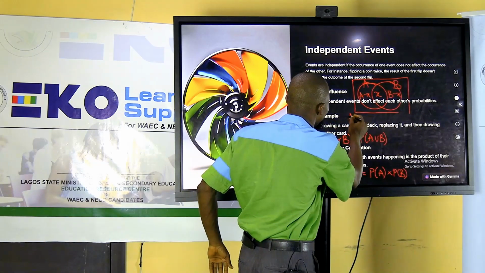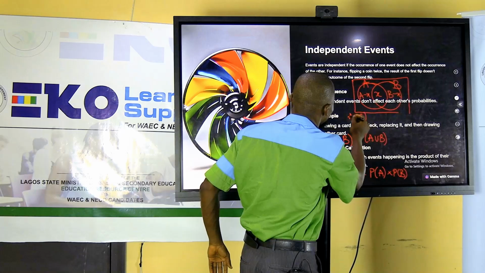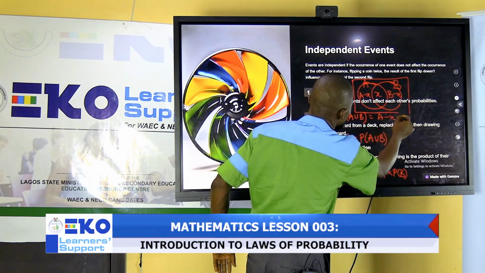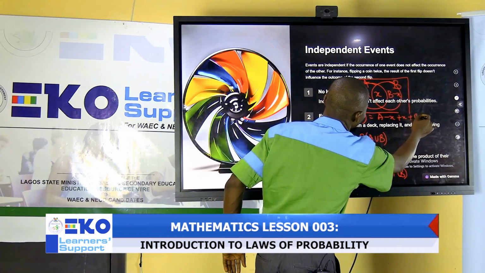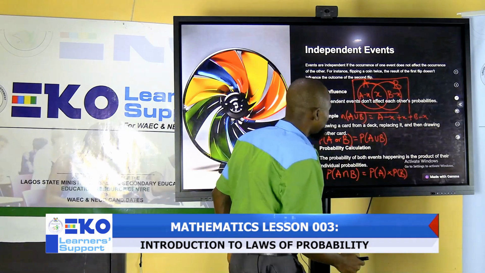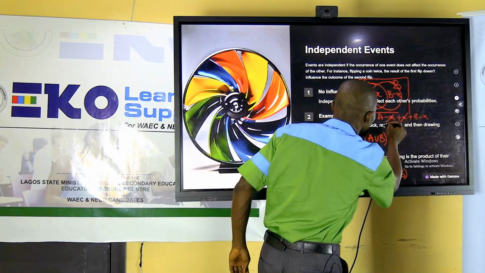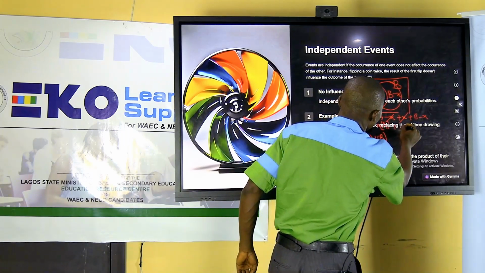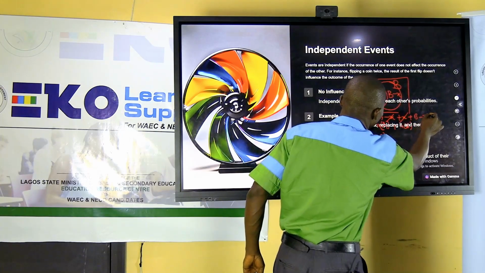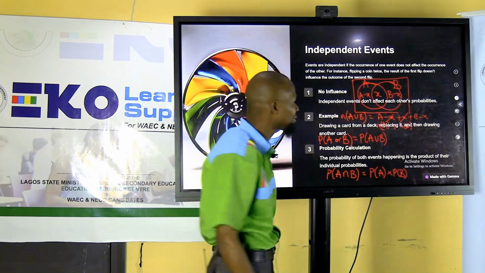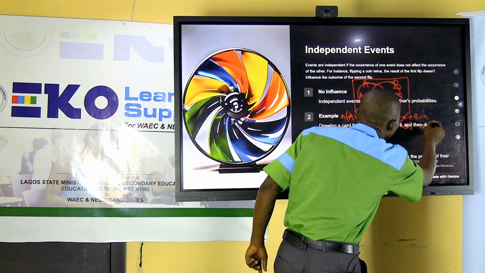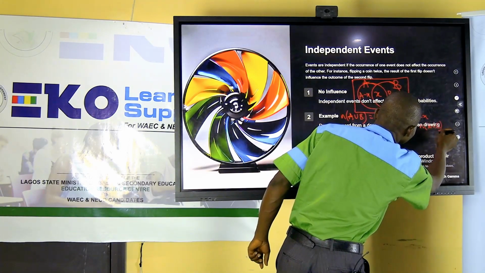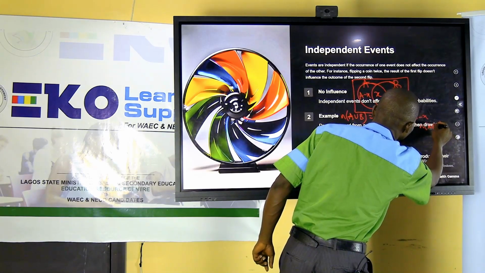So number of A union B will be equal to A minus X plus B minus X. Okay, so what would that be? This cancels this, and we have number of A plus number of B minus the X, which is the intersection, which we can rewrite as number of A intersection B.